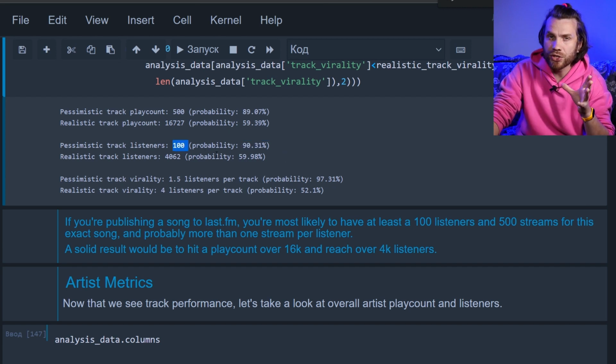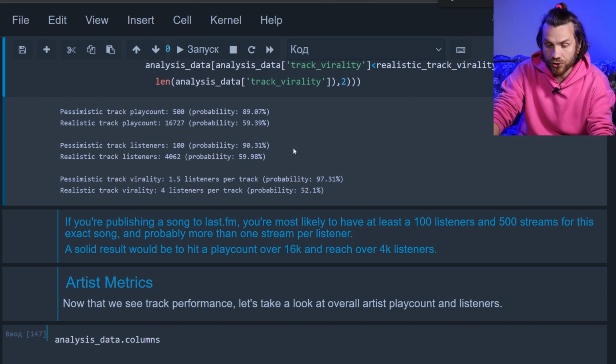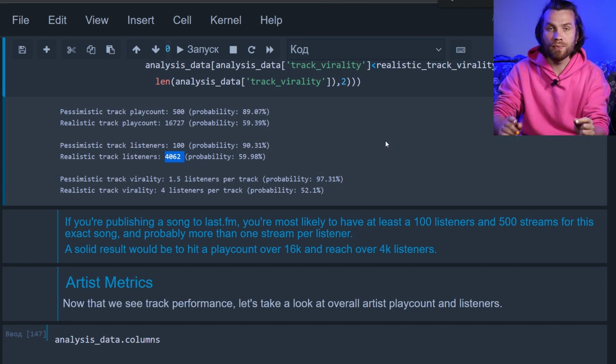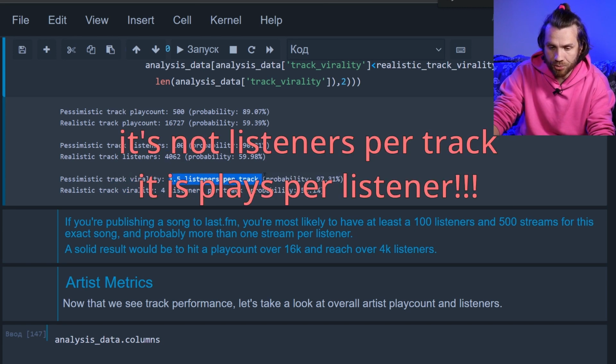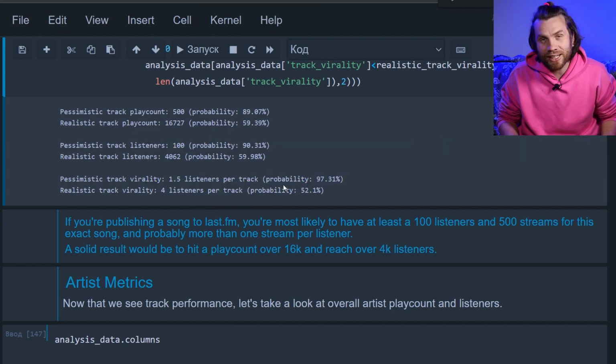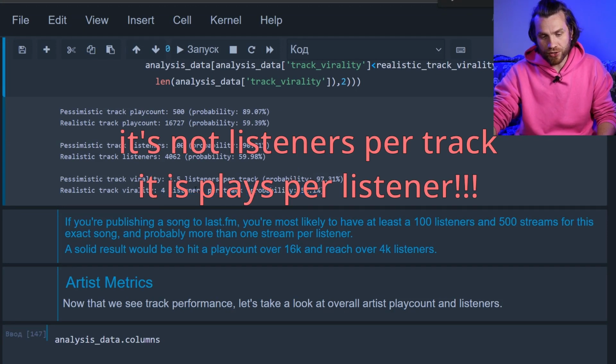About 100 listeners is a bottom threshold you need to surpass to somewhat get in the game. But once you're there, you're still pretty likely to reach about 4,000 people listening to an individual track of yours. So these are unique listeners. As for virality, 1.5 listeners per track is pretty likely. It's pretty easy to get somebody to listen to your track at least twice. And the average is around 4 listeners per track.